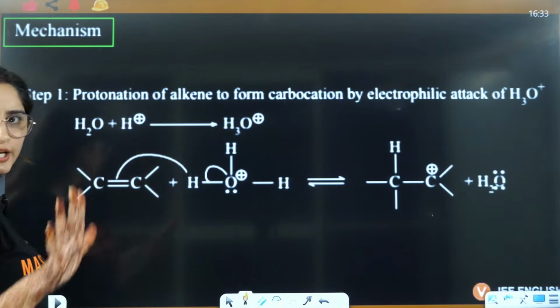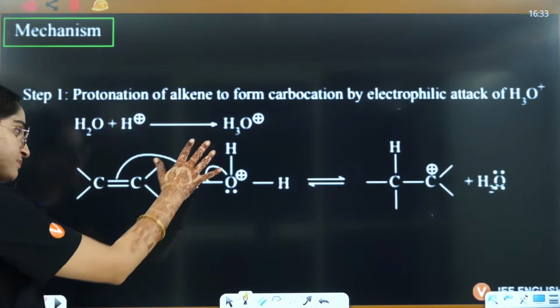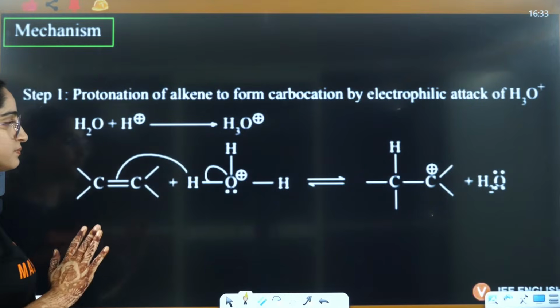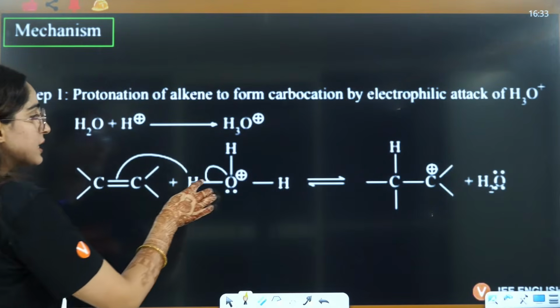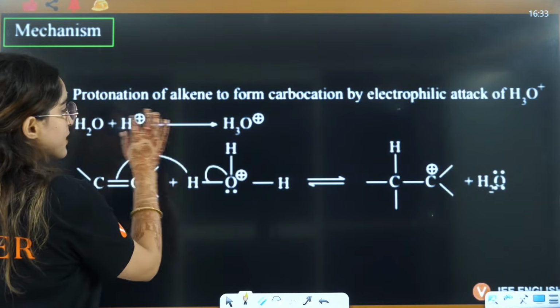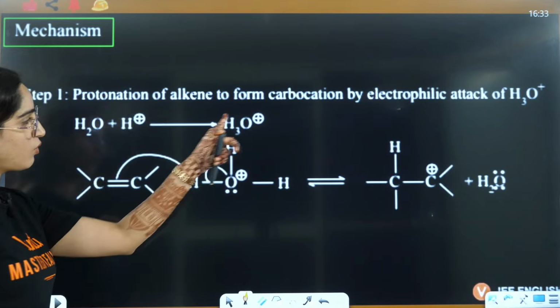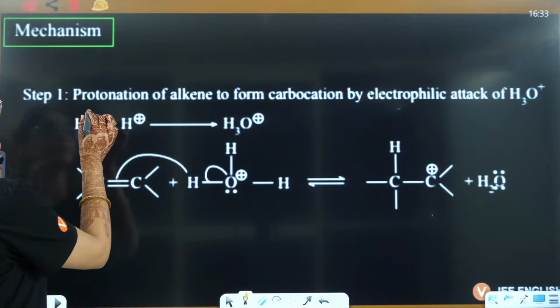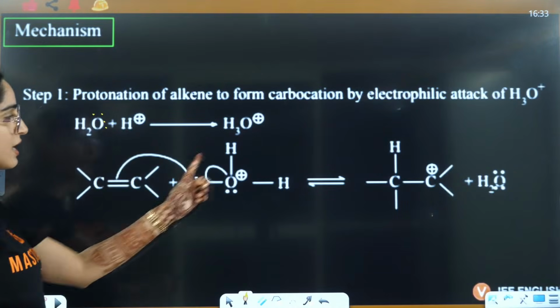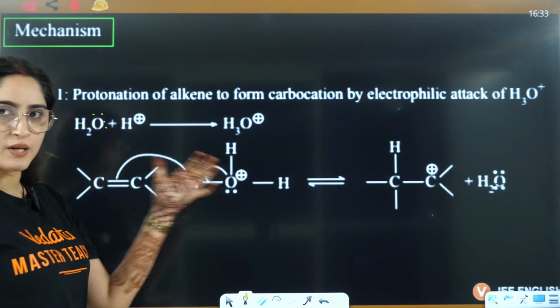I have already told you this, but I am still repeating it. You have water. When this water accepts H positive, the oxygen with its lone pair is going to accept the H positive, and oxygen, because of three bonds, will have a positive charge.